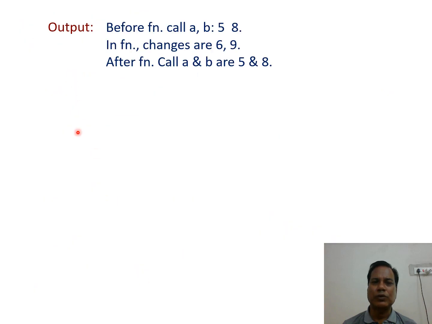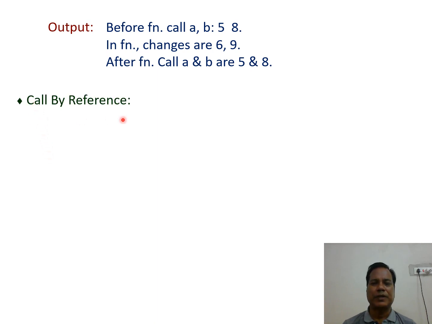So the output: before function call a, b colon 5 and 8, in function changes are 6 and 9. After function call, a and b are 5 and 8, that remains the same.